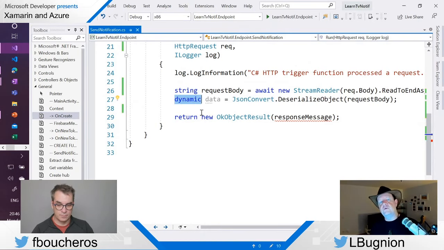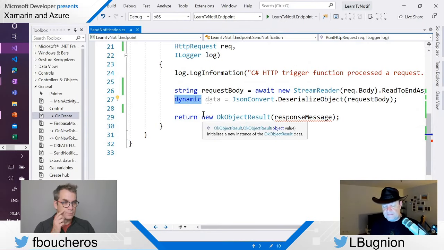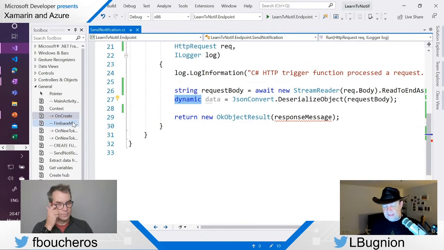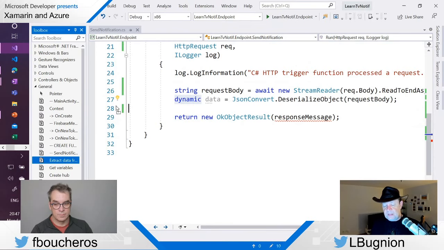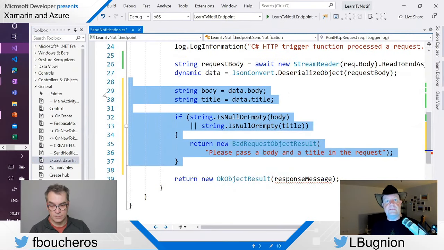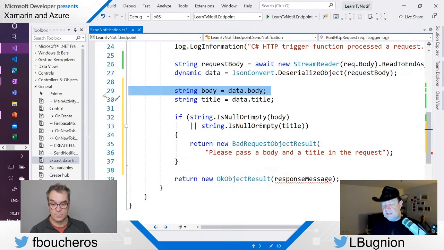That's kind of cool in C#. Actually, you can do dynamic now. It's been the case for already a few years, so you don't have to declare a new class for that. And then what I'm going to do is extract the data. What I'm going to expect from my JSON payload is a body and a title. And that's pretty much it. Of course, I could expand that later with a few things.